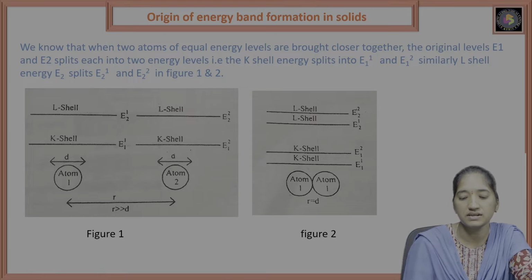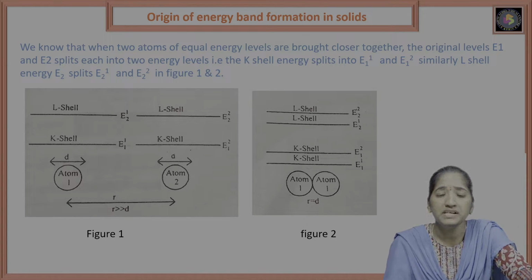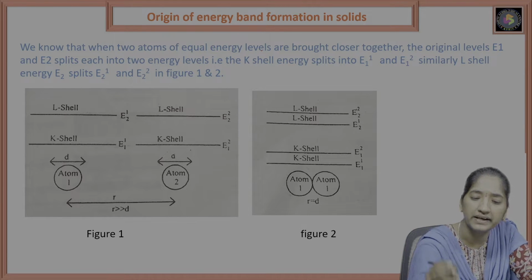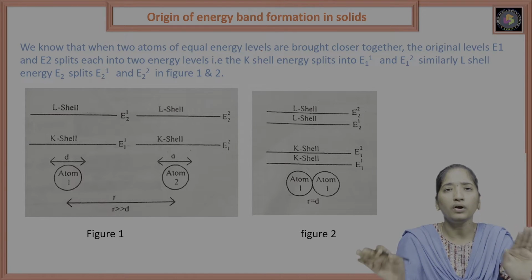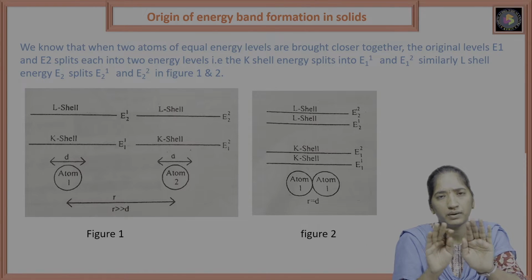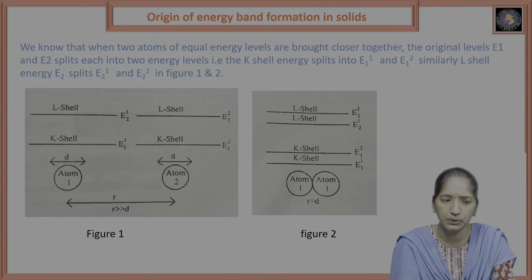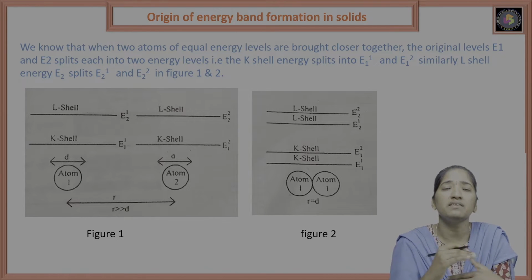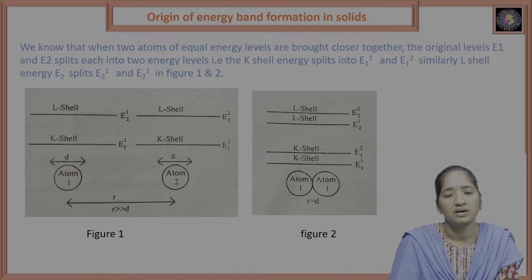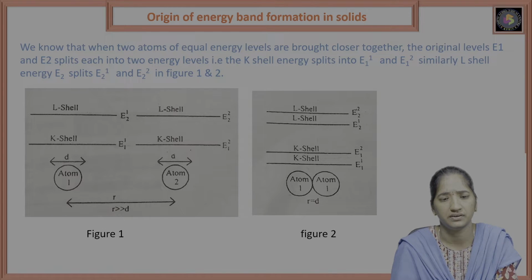So let us discuss the two atoms here. These two atoms have equal energy levels. When they are brought close together, the original energy levels E1 and E2 are split. So how are they split? The two energy levels are the K shell and the L shell.